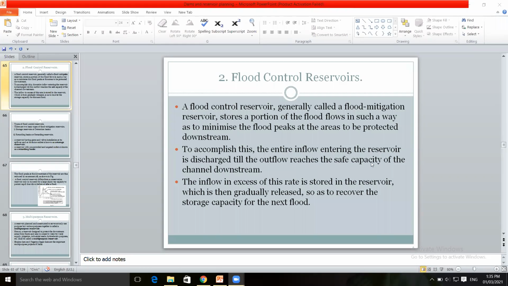Gates of the dam are opened in case of peak flows to avoid a rise in the water level, so as to protect the downstream areas.